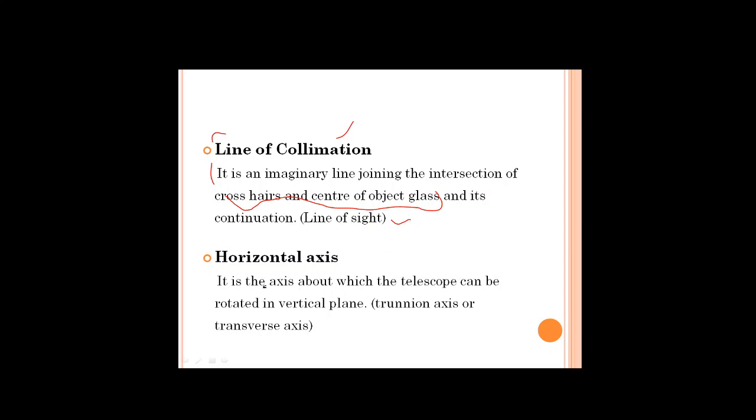Okay, next horizontal axis. It is the axis about which the telescope can be rotated in a vertical plane. This is also called what? Trunnion axis. Suppose the standard A frame, in between you will be having the horizontal axis. The telescope will be rotated in this direction in a vertical plane, whereas vertical axis, as I said, vertical axis horizontal plane, horizontal axis vertical plane.